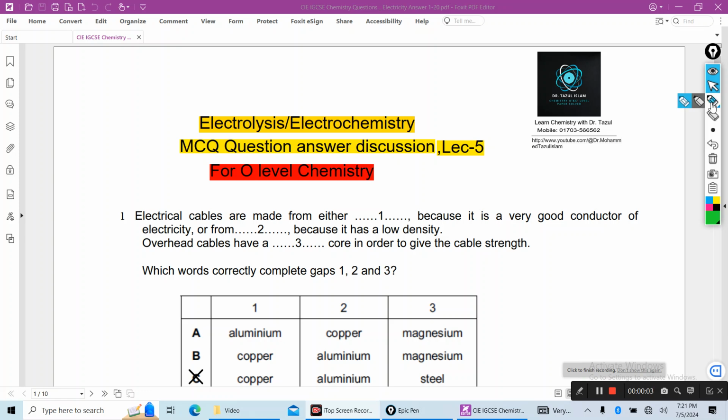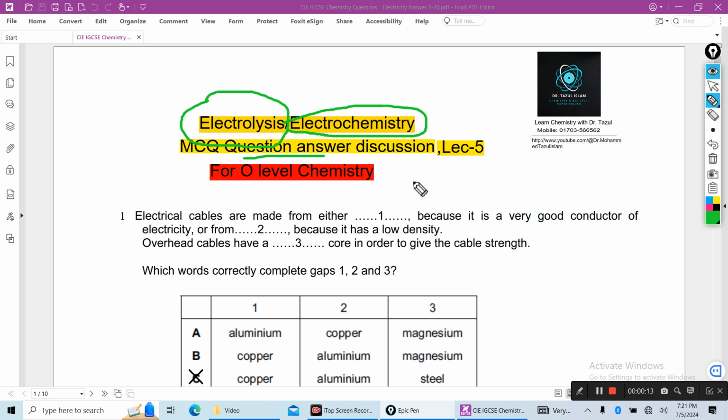Hello dear students, now I am going to discuss some MCQ question answer on electrolysis or electrochemistry. This is important for Cambridge O-level chemistry and Cambridge IGCSE chemistry. Let's move.